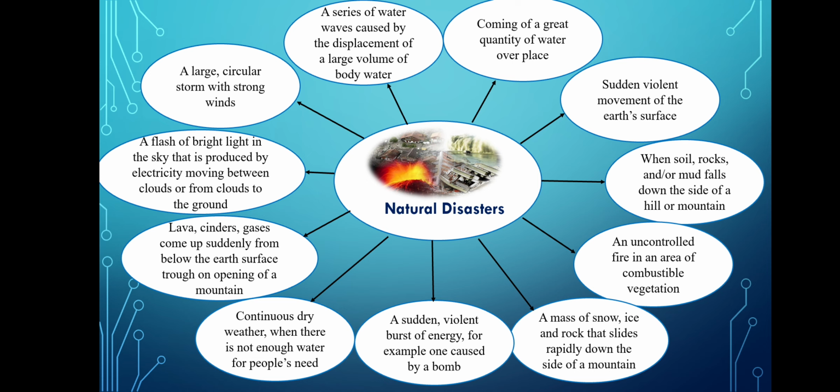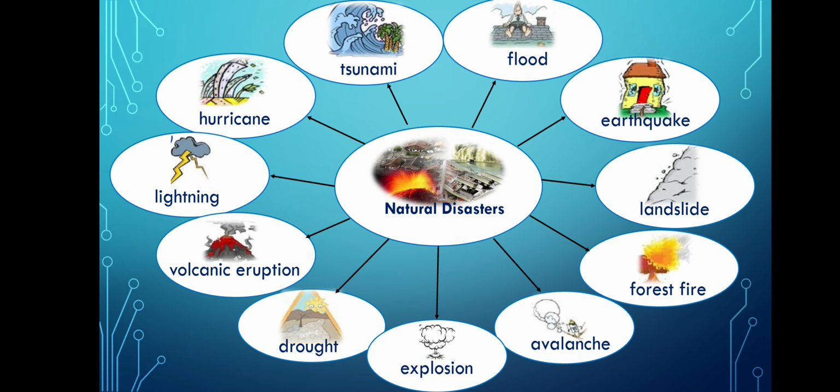A series of water waves caused by the displacement of a large volume of body water. Let's check your answers. Here are such words as flood, earthquake, landslide, forest fire, avalanche, explosion, drought, volcanic eruption, lightning, hurricane, tsunami. We continue to talk about natural disasters.